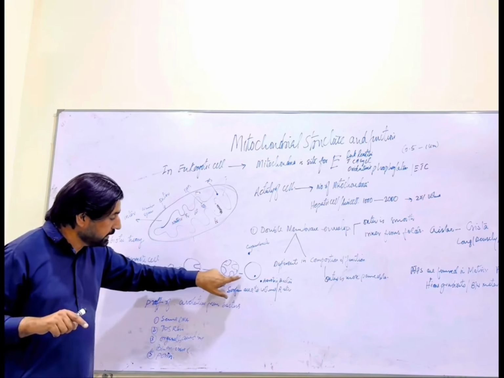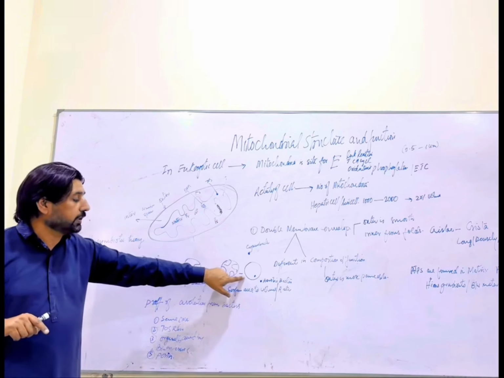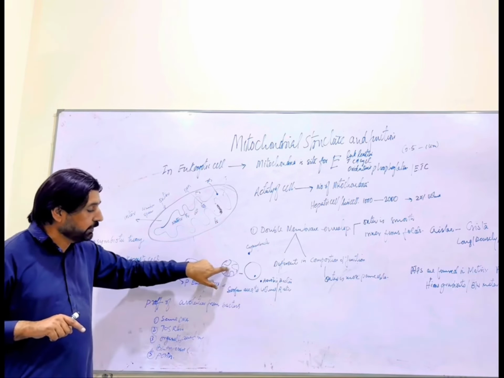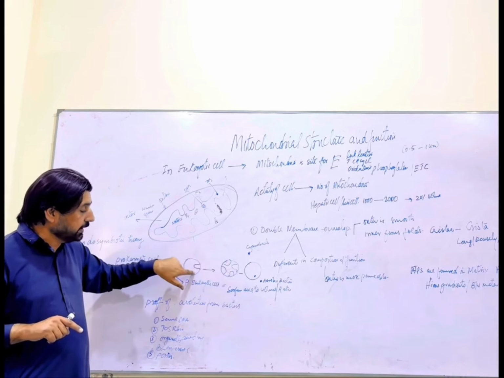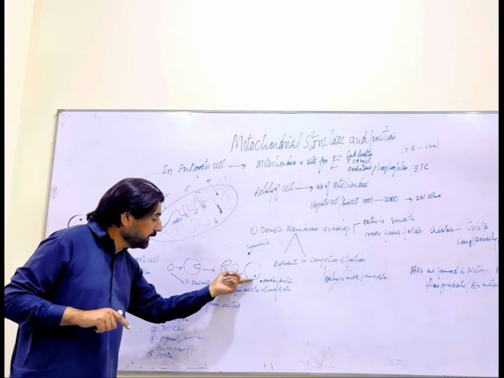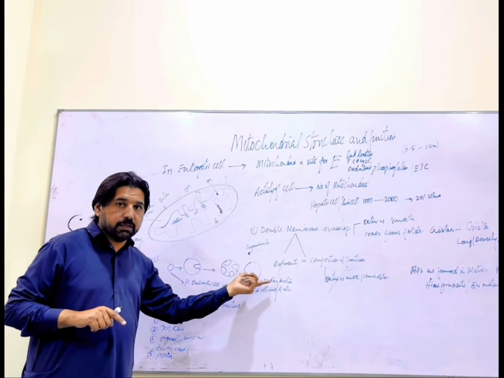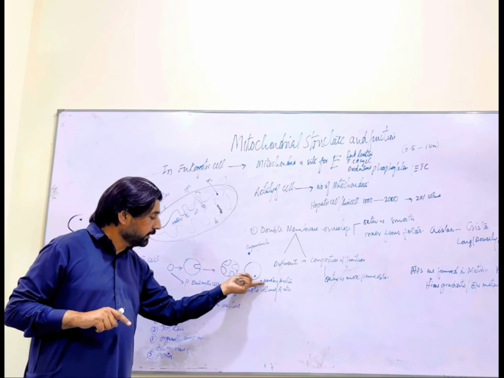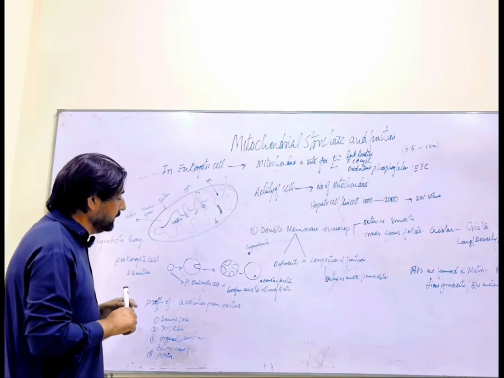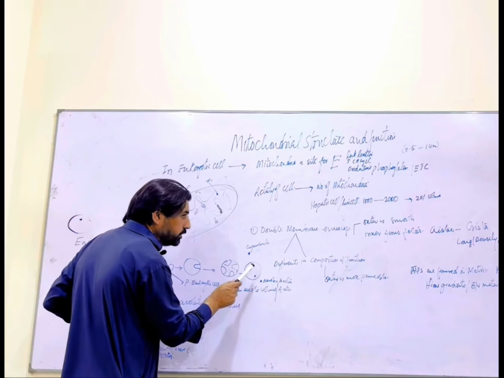Right over here, this primitive eukaryotic cell was a bit more evolved or developed. This cell would engulf an aerobic bacteria. So after engulfing the aerobic bacteria, it started utilizing this aerobic bacteria for the formation of energy.